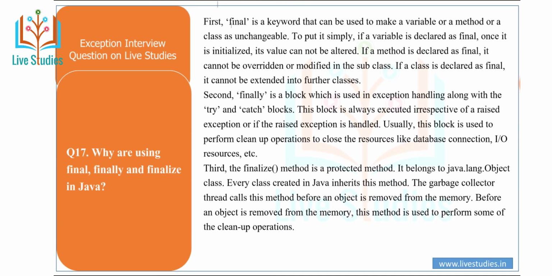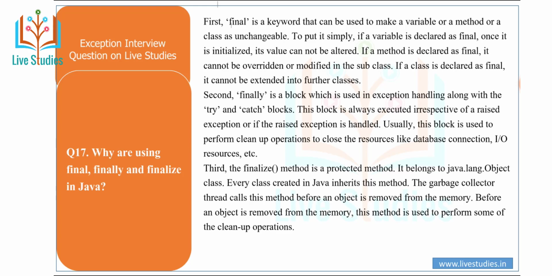Another question is: what is the difference between final, finally and finalize in Java? The first one is final, a keyword that can be used to make a variable, method or class unchangeable. To put it simply, if a variable is declared as final, once it is initialized, its value cannot be altered, meaning you cannot update it. If a method is declared as final, it cannot be overridden or modified in a subclass. If a class is declared as final, it cannot be extended by a further class.